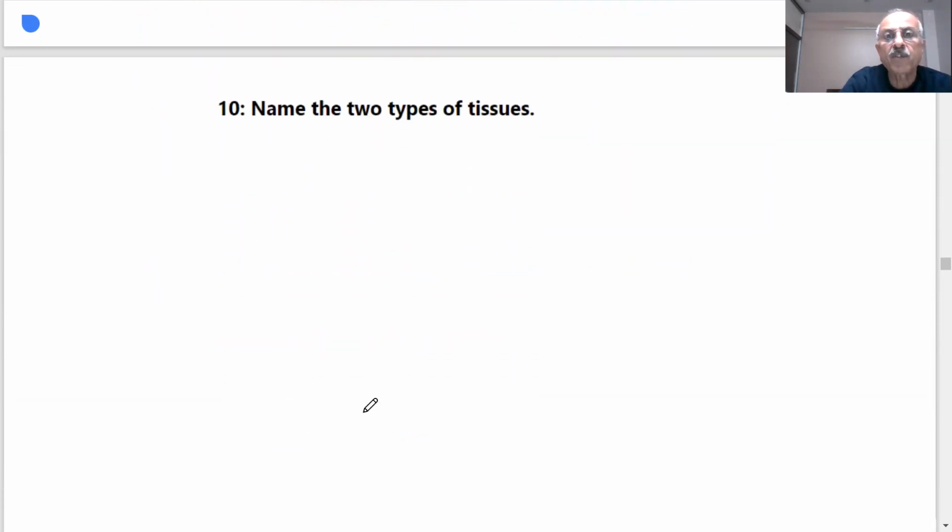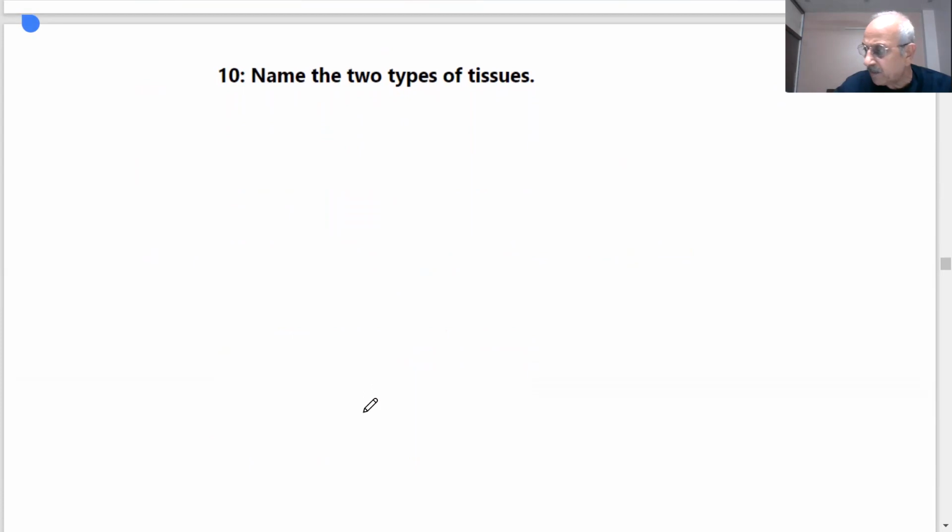Name two types of tissues. What type of tissues we studied, students? Meristematic tissue and permanent tissue. That was simple and complex tissues we told you. Plant tissues and animal tissues. Okay.